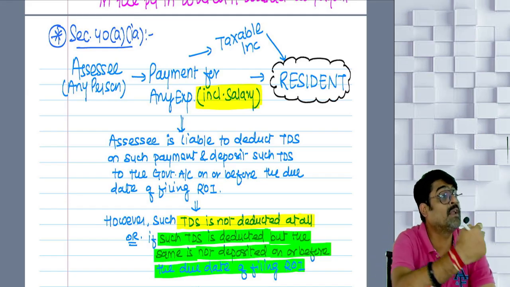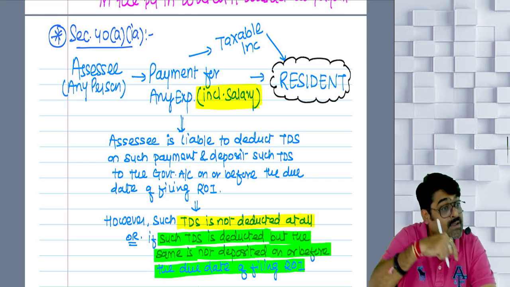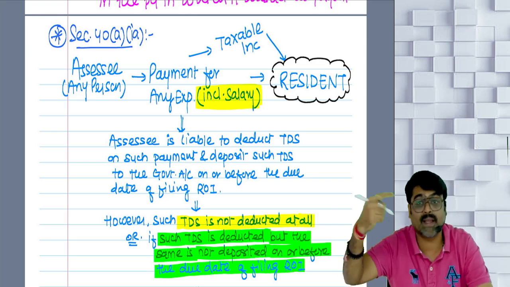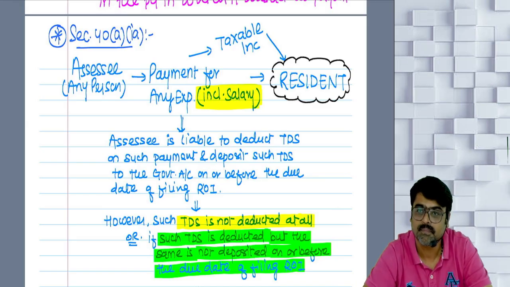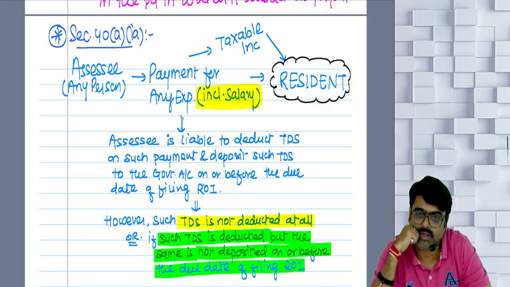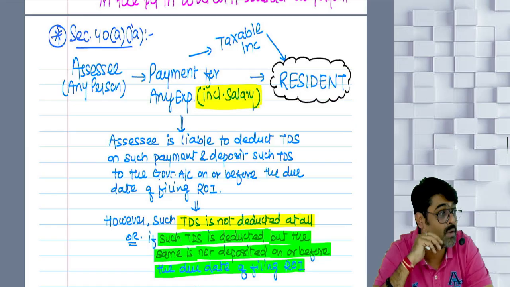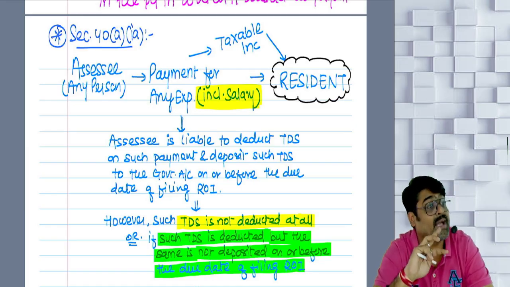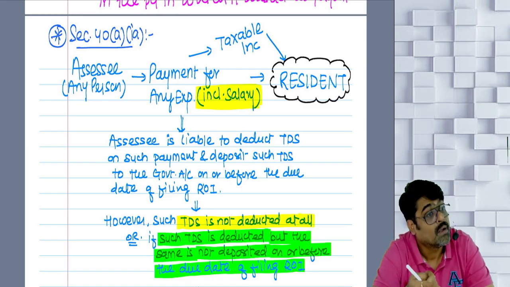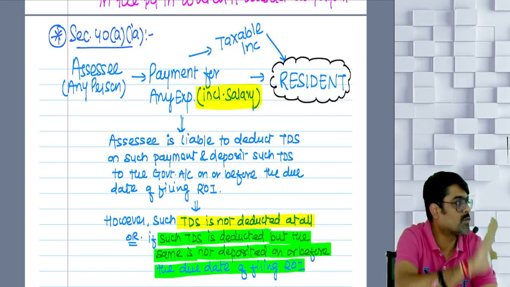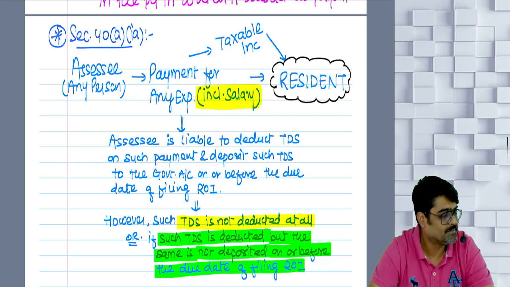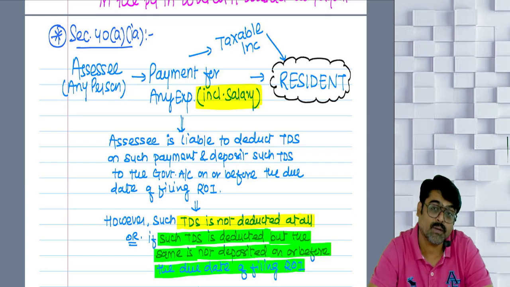So the government has given you the responsibility to deduct the TDS on the payment which you are making to residents also. Now, are you making any payment to a resident? Yes or no? On that payment also you are supposed to deduct TDS. What type of payment are you making?